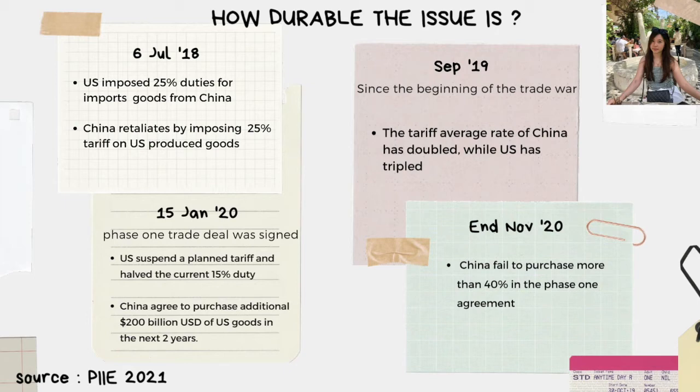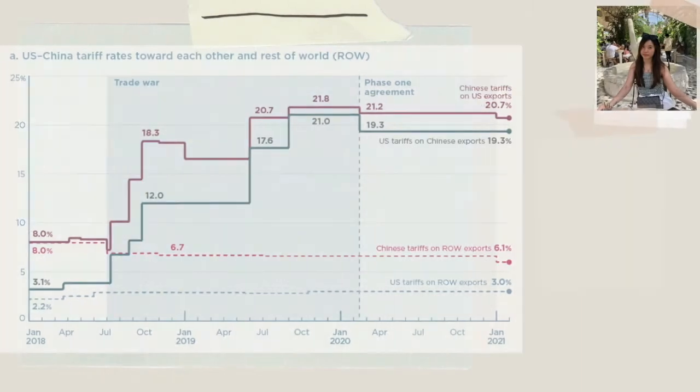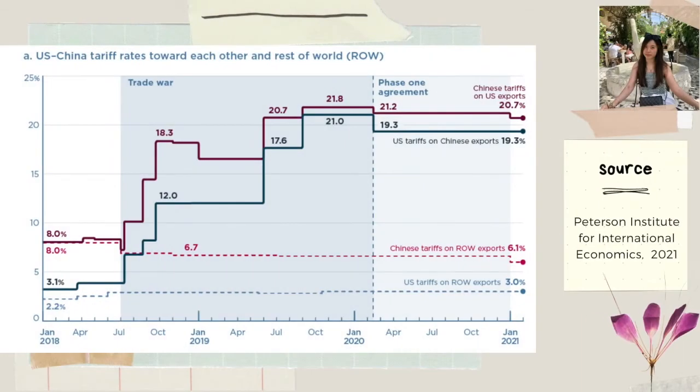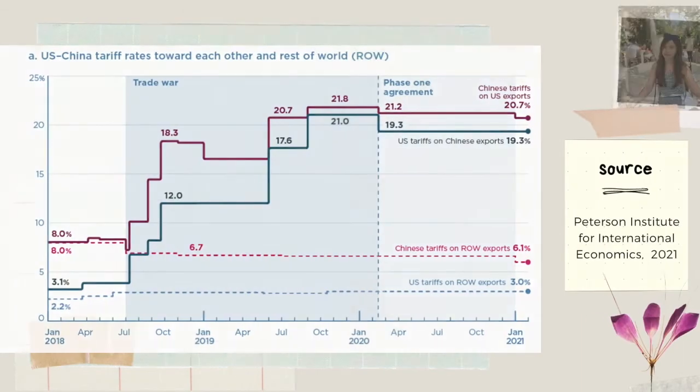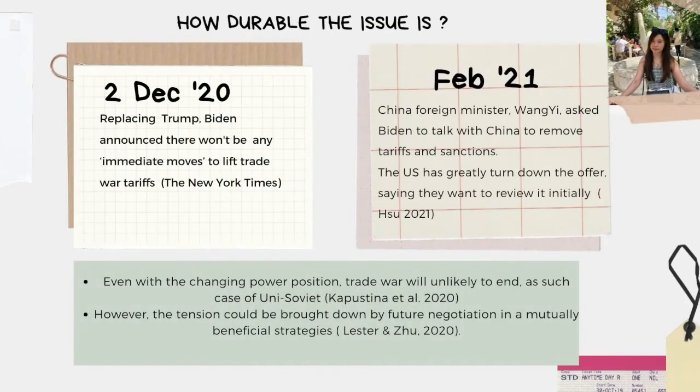On 15 January 2020, both parties agreed to sign a Phase 1 trade deal, where the US agreed to suspend planned tariffs and halve the current 15% duty, while China agreed to purchase additional US goods worth $200 billion in the next 2 years. However, by the end of November, China had failed to purchase what had been agreed to in the Phase 1 agreement. As we can see from this chart, the Phase 1 agreement does not seem to settle the issue. Along with the changing power position in the US, the war has not cooled down either.